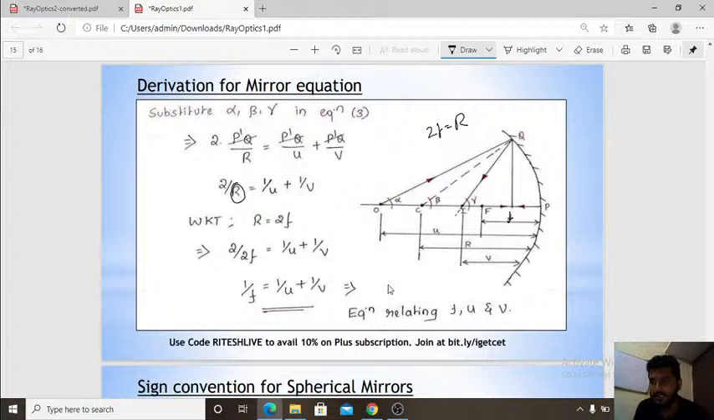You have to go to my last sessions, or else you can watch the sessions from the start. I have given what is focal length, what is radius of curvature, everything. When I substitute, the 2 and 2 get cancelled, and the remaining equation is 1 by f equal to 1 by u plus 1 by v. So this is nothing but the mirror equation. Hope you understood, Dakshin.